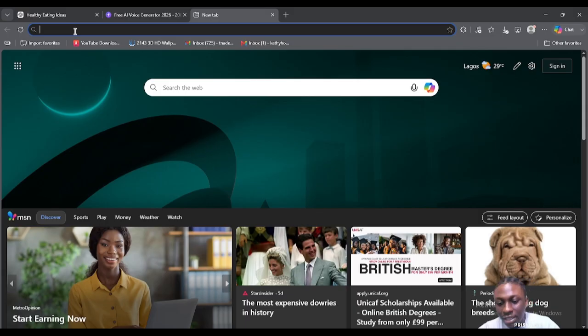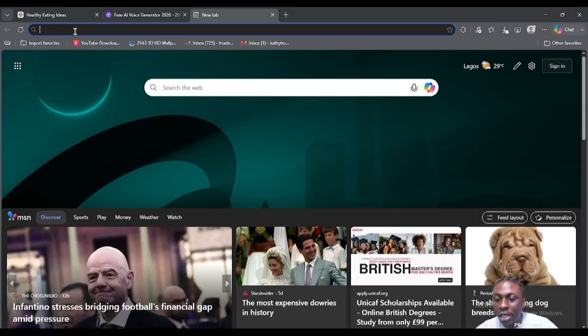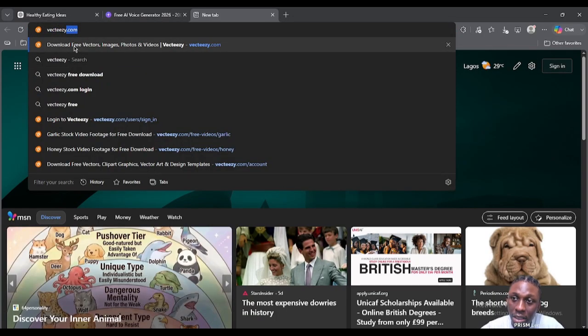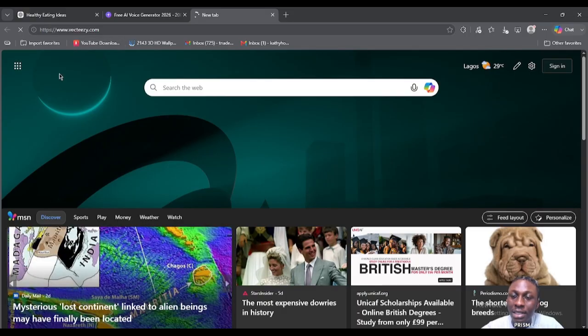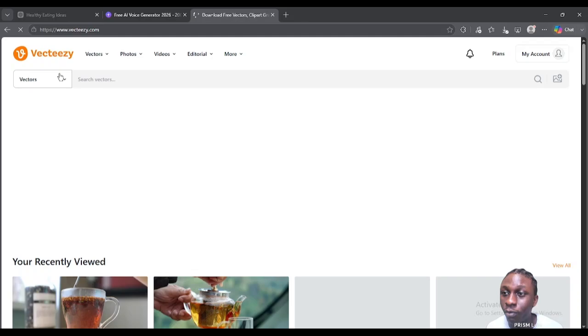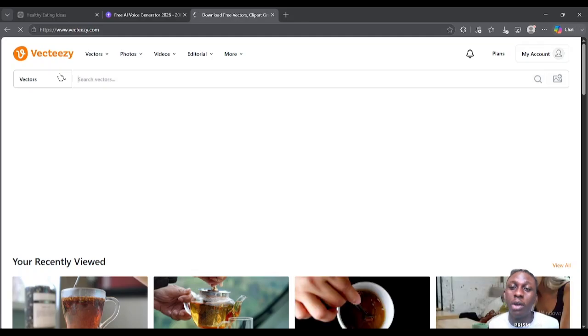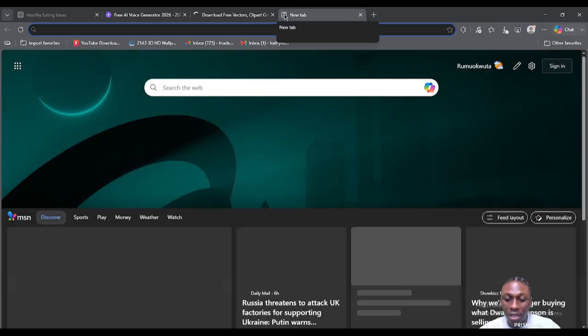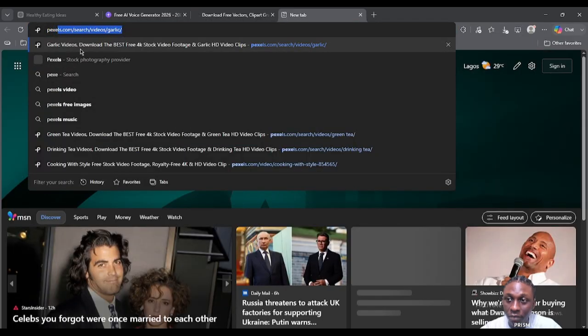Now, for Vecteezy, there is one thing that Vecteezy has that I just want you to know now. When you are using Vecteezy, you can only download about 10 to 15 images per account in a day, but you can log into as many accounts as you want for free. Even the account that you don't log in already has free videos. But the difference between Vecteezy and the one that I have started to use, that I see as my favorite now, which is Pexels.